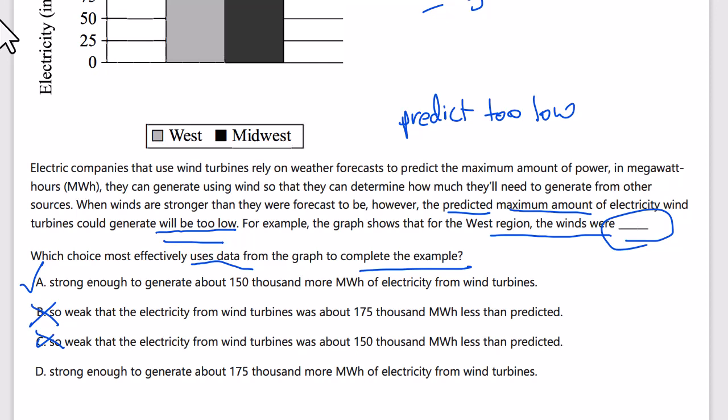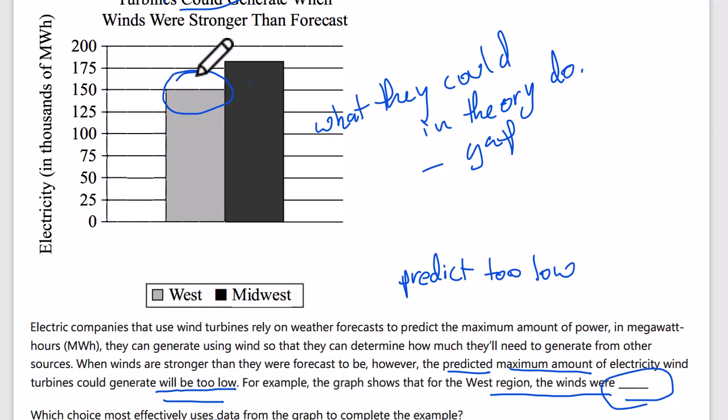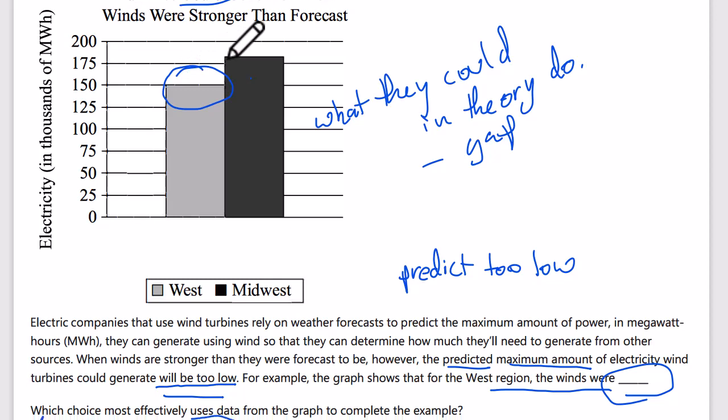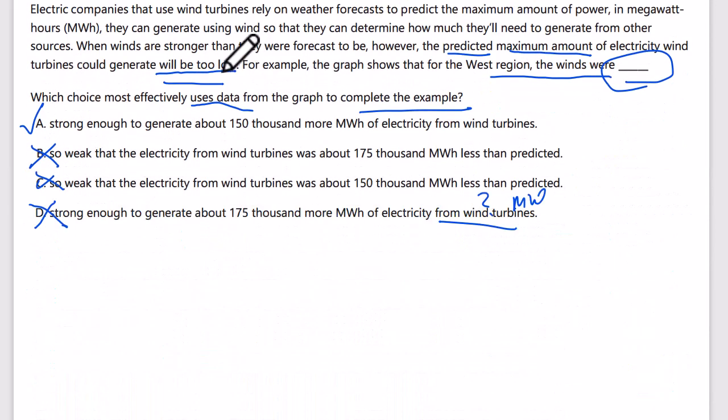Another option: the winds were strong enough to generate 175,000 more from wind turbines. Well, no, that's not right, because that's not clear. From what wind turbines? Only in the Midwest, right? But this doesn't say Midwest, so that's not exactly accurate to the graph. The graph shows 150 in the West and over 175 in the Midwest. So that's not right. A will be our correct answer.